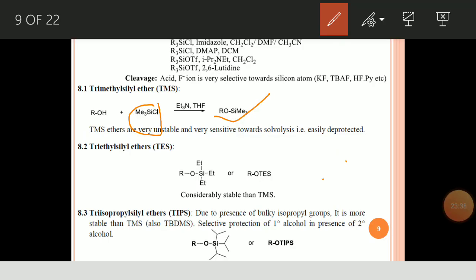Another one is triethyl silyl ether. In place of TMS chloride, if you use triethyl silyl chloride, you will get the triethyl silyl protection. In shortcut we write it as TES. Another one is triisopropyl silyl ether, in shortcut TIPS. This can be prepared using triisopropyl silyl chloride with the alcohol. All these silyl protections are done in the same manner using silyl chloride and some base.